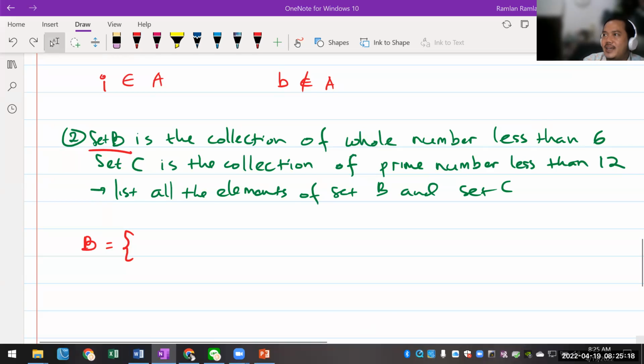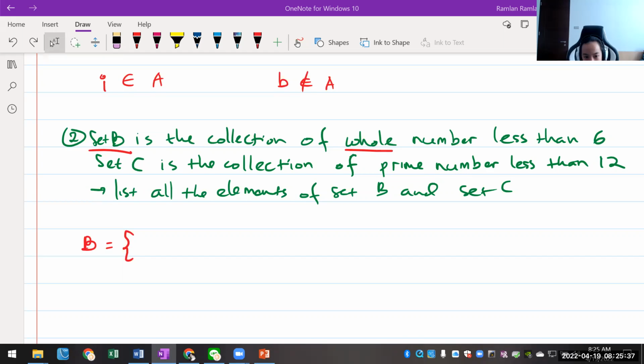Oh, diketik ya. Oh, nge-lag. Ya udah, saya mau ke Kiko dulu deh. Kiko, gimana? What can you tell me the elements of set B? It said that set B is the collection of whole numbers less than 6. Bilangan bulat kurang dari 6. Berapa aja angkanya?